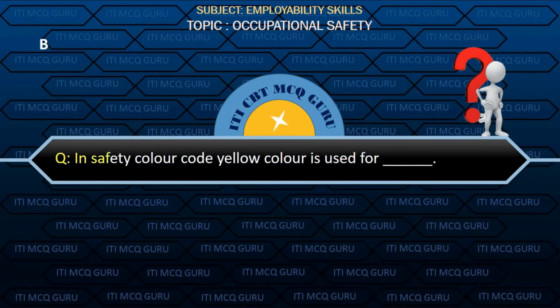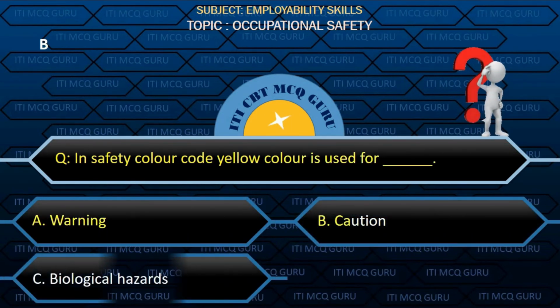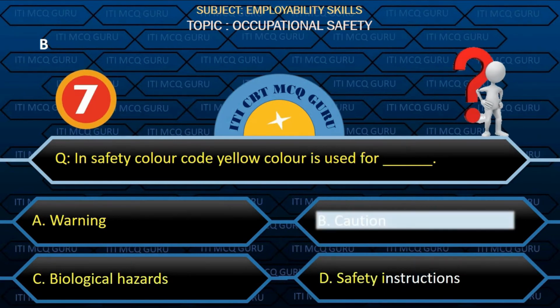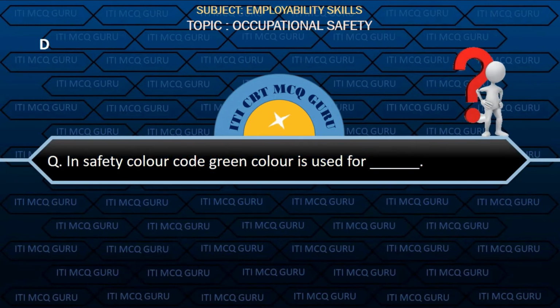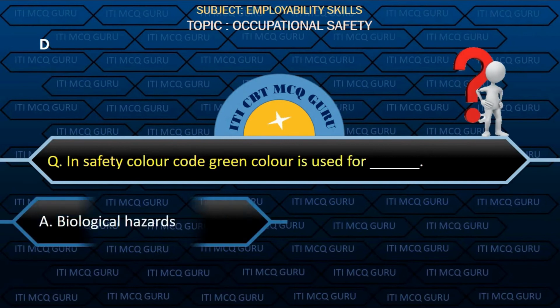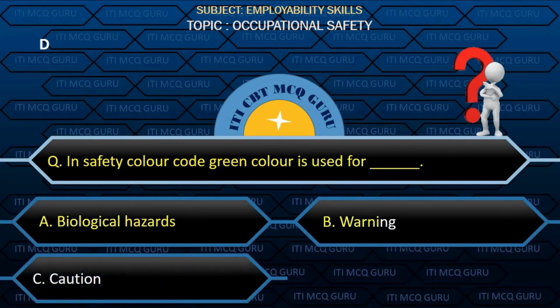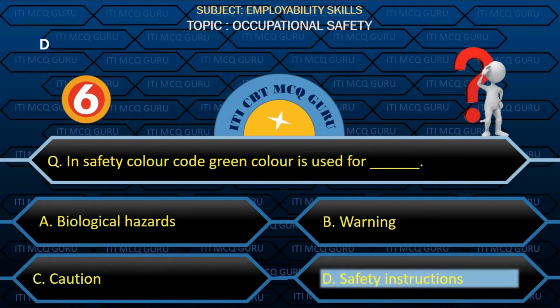In safety color code, yellow color is used for? Option B, caution. In safety color code, green color is used for? Option D, safety instructions.